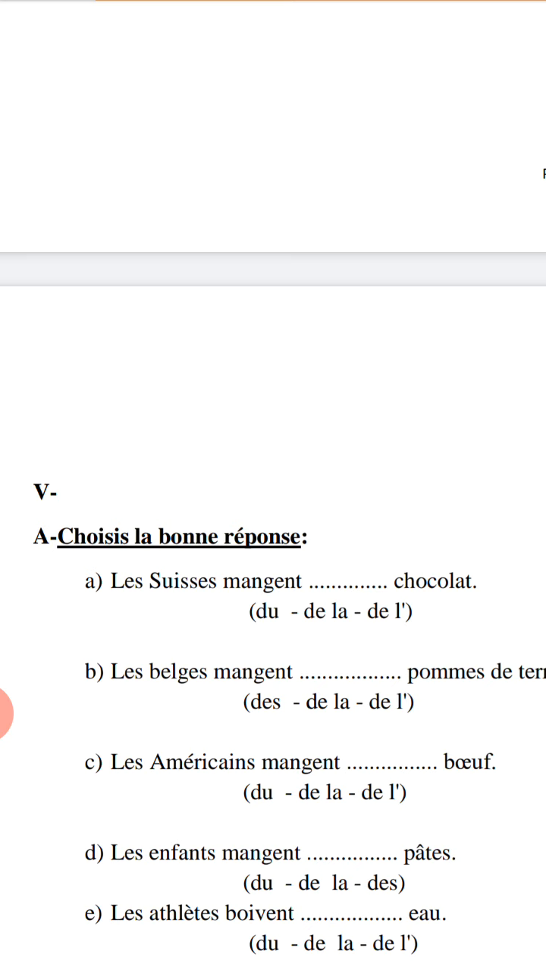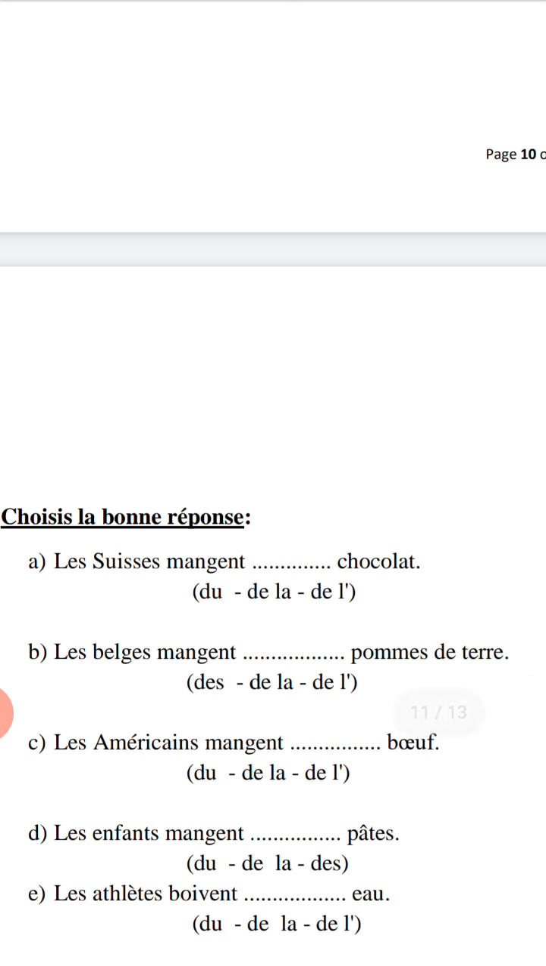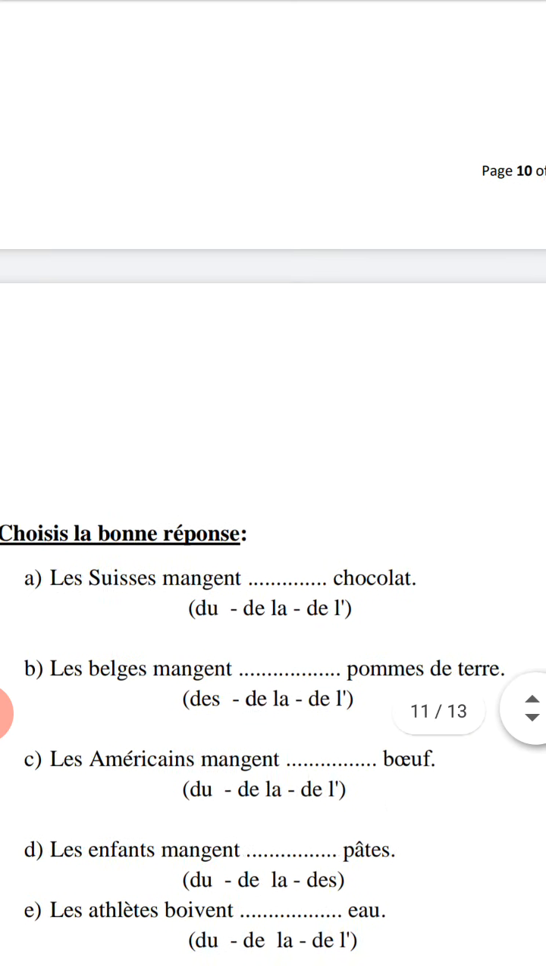Chocolat is masculin or féminin? Remember, write down your answers and you can check your answers with me at the end. Les Belges mangent. The Belgians eat what? Pomme de terre, potatoes here. De la, de l'apostrophe. Check pomme de terre. Masculin, féminin, pluriel, singulier. Find the correct article.